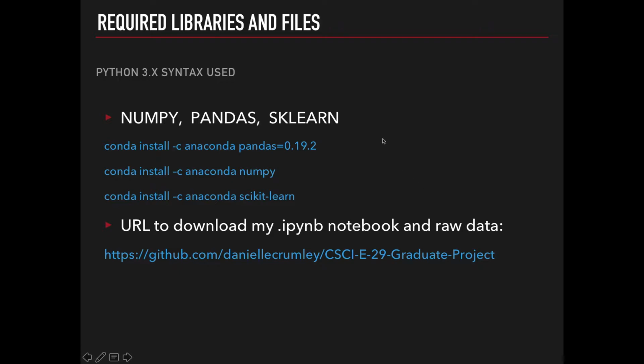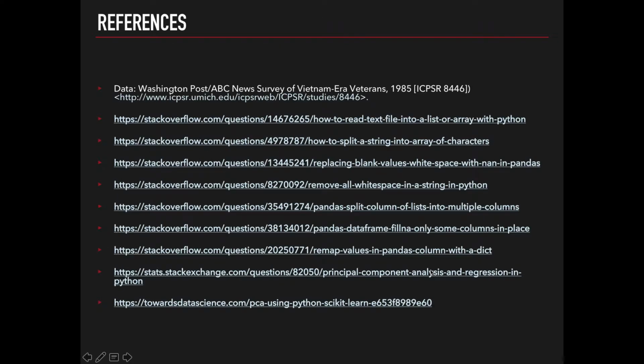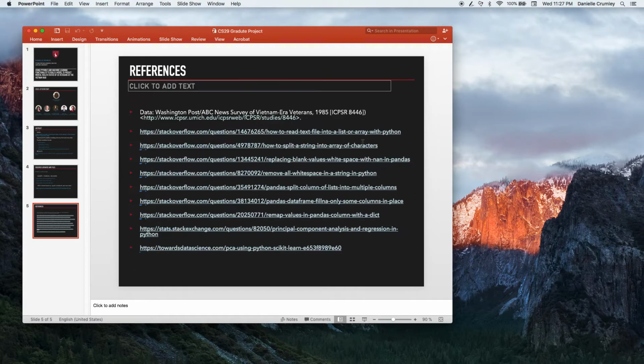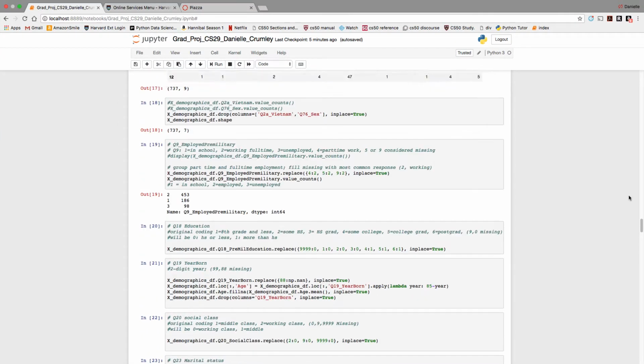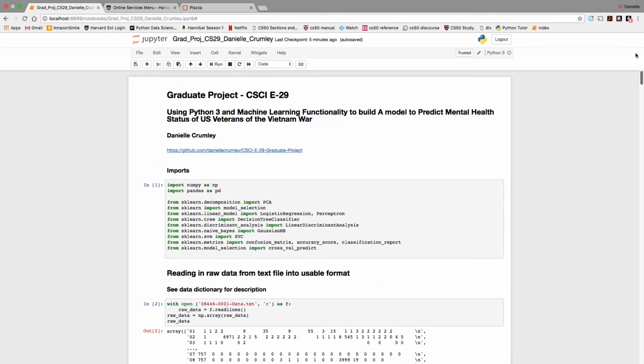In this project, we'll switch over to the code soon, but I used these Python libraries: NumPy, Pandas, and sklearn. You can download my Jupyter Notebook file as well as the raw data from my GitHub account here. These are some references that I used when I was working on the project, which I also listed in the Jupyter Notebook. So let me just walk through the code now.